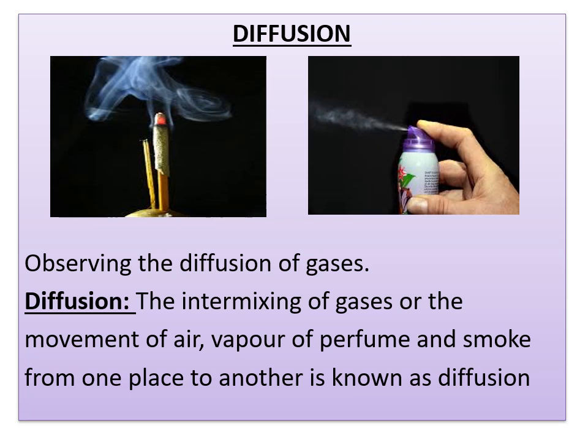As your friend lights the agarbatti stick, the scent of the perfume of the agarbatti in vapor form mixes with the smoke and air and moves across the room where you are doing this activity and reaches your nose. So this movement of air, vapors of the agarbatti and the smoke from one place to another is known as diffusion. In this case, smoke, vapor or scent, a perfume also in the same way, and air or gases are highly mobile.